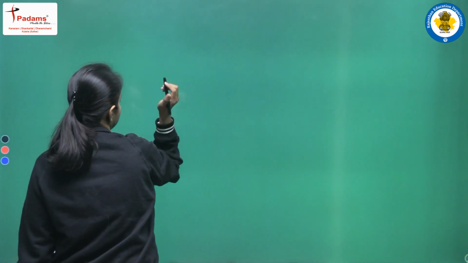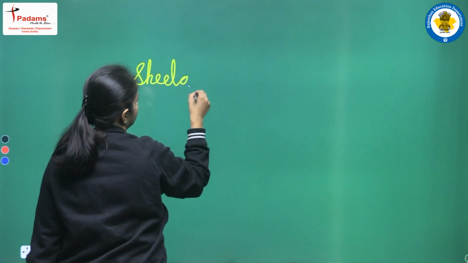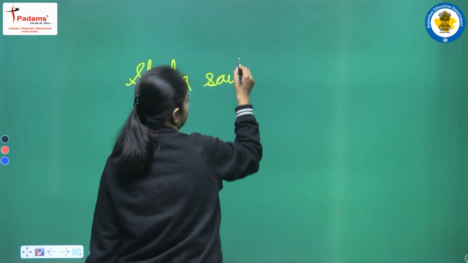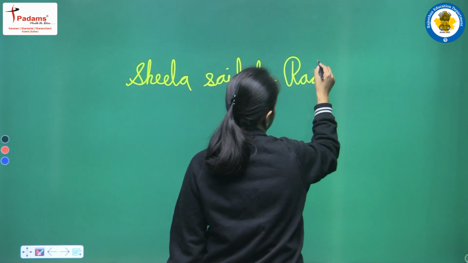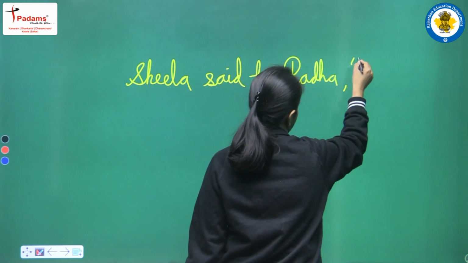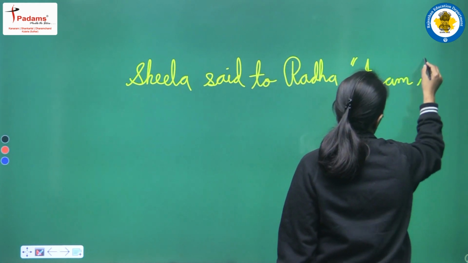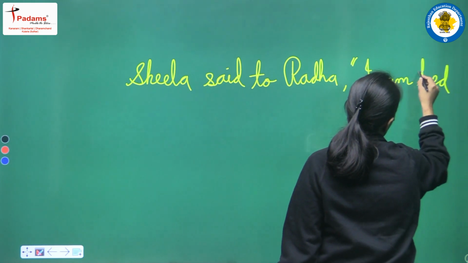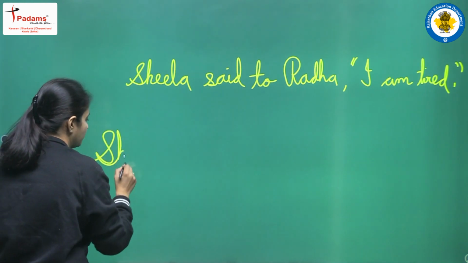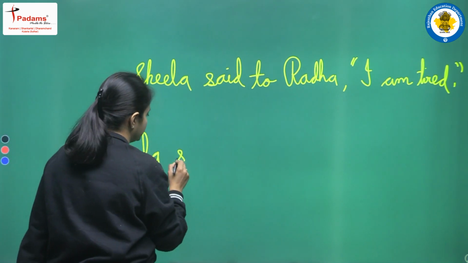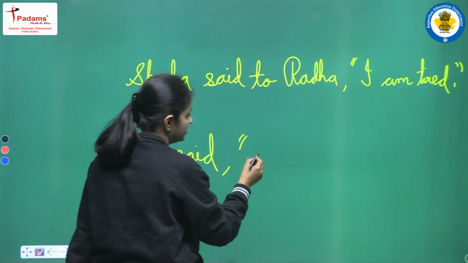Suppose the first sentence that we have here is: Sheila said to Radha. Now what is she saying? She is saying, "I am tired." Now one more sentence we have, and in this sentence we have Sheila said, no object here, and she is speaking the same sentence, "I am tired."